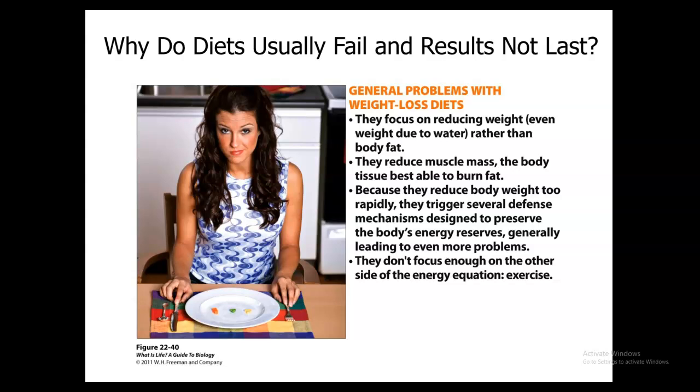And then it increases the lipoprotein lipase activity. So that low caloric intake is going to increase the activity of lipoprotein lipase. And that lipoprotein lipase is an enzyme that converts nutrients in the bloodstream into fat storage.